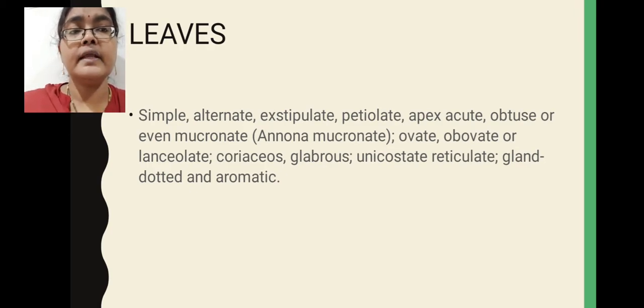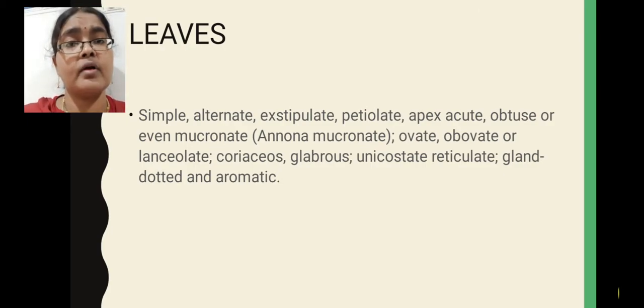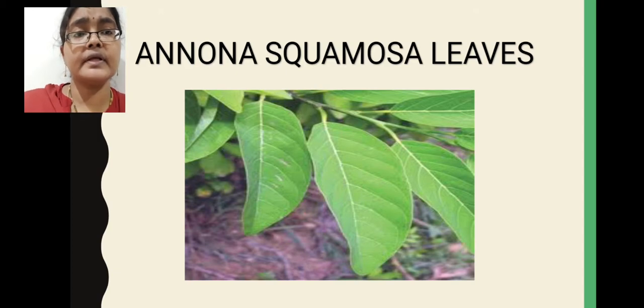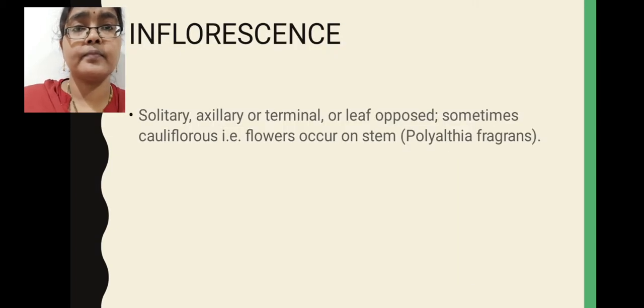Here leaves are gland dotted. Some essential oil secreting glands are there. These are represented by some dots. So leaves are gland dotted and aromatic in nature. Why these are aromatic in nature? Because of essential oil secreting glands. So some fragrance is coming out from these leaves. That is why leaves are aromatic in nature. Here you can see Annona squamosa leaves. Annona squamosa means custard apple leaves.